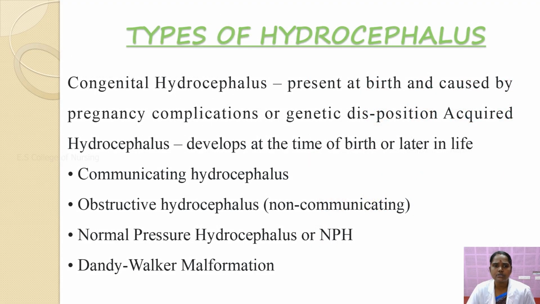Now the types of hydrocephalus; here we will see five. Congenital hydrocephalus is present at birth and caused by pregnancy complications or genetic predisposition. Acquired hydrocephalus develops at the time of birth or later in life. There are communicating hydrocephalus and obstructive hydrocephalus, otherwise known as non-communicating hydrocephalus, then normal pressure hydrocephalus, or NPH, and Dandy-Walker malformation. Next we will see them one by one.